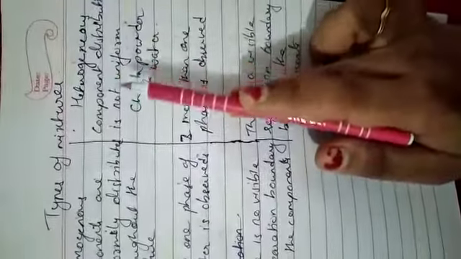Okay, so homogeneous mixtures are those in which the distribution of components is uniform, and heterogeneous mixtures are those in which the component distribution is not uniform. One more difference between the homogeneous and heterogeneous mixture is that only one phase of matter is observed in case of homogeneous mixtures. Okay, and in case of heterogeneous mixture you can have more than one phase.